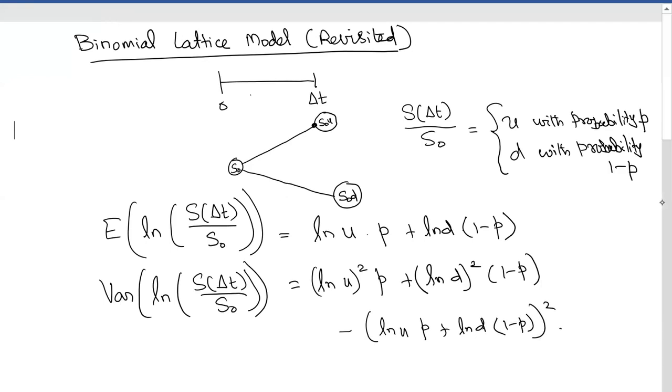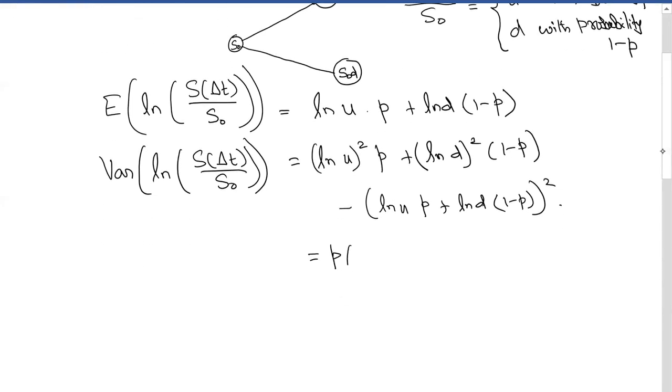When you simplify this, you get P into 1 minus P into log U minus log D, the whole square.